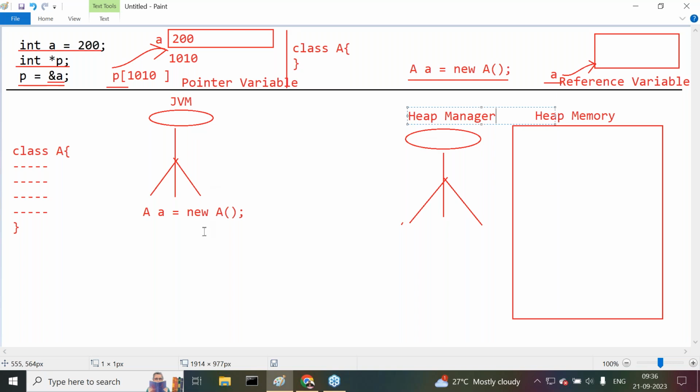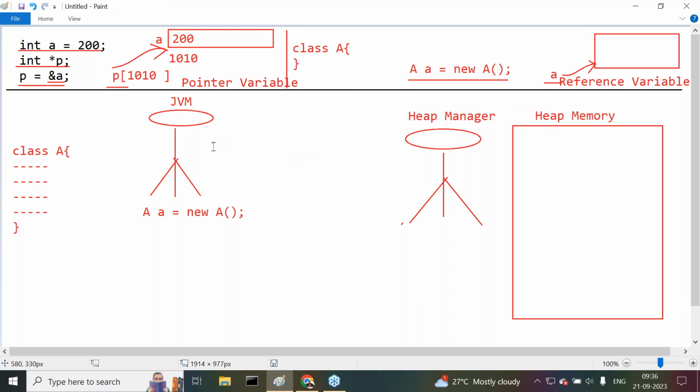The JVM will execute our code. The heap manager will create the objects as per the JVM requirement. Right. Are all of you following or not? The points are very simple.